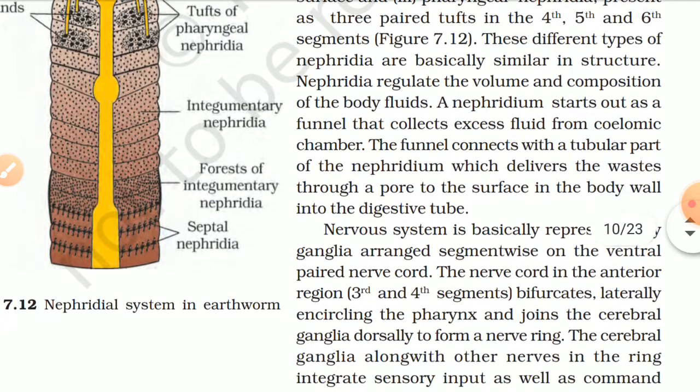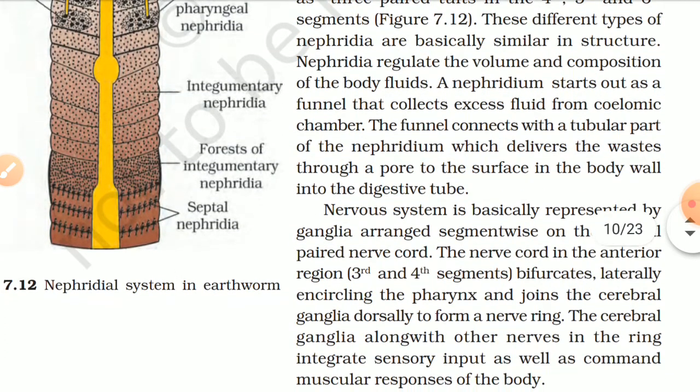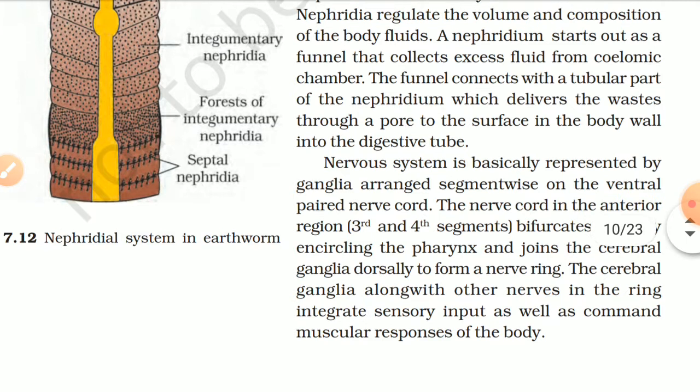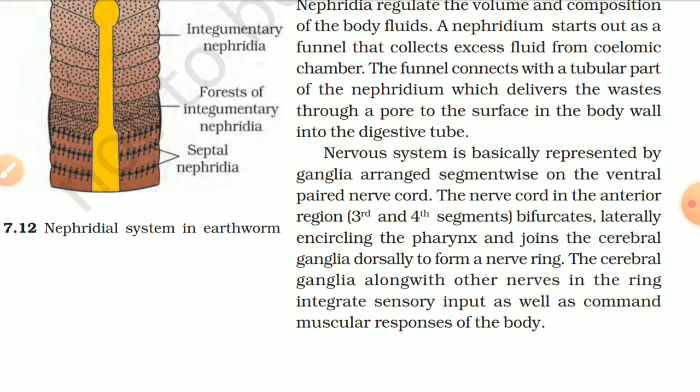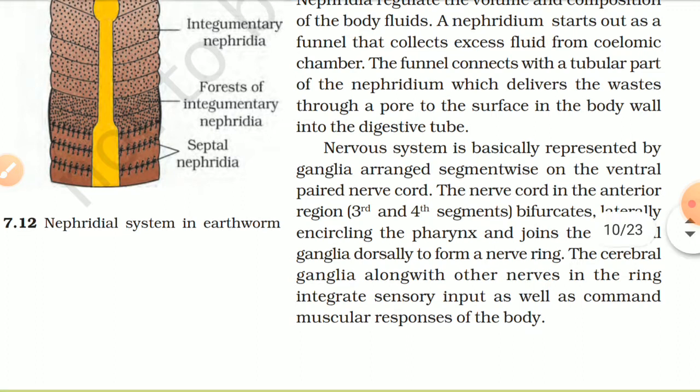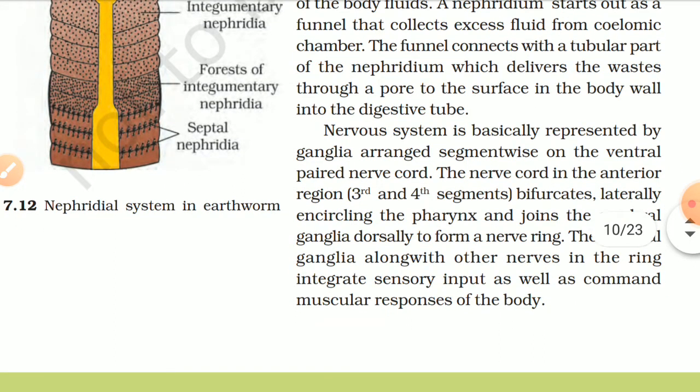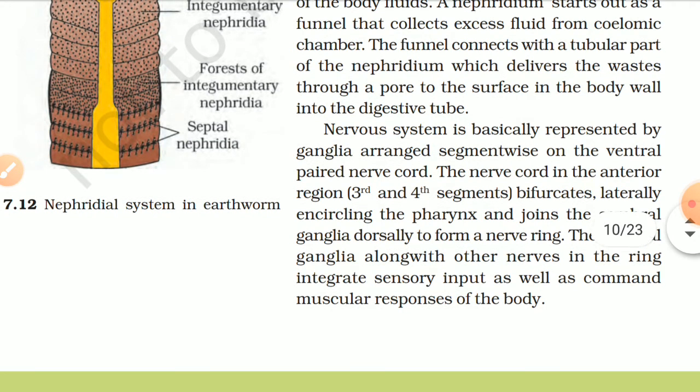Nephridia regulate the volume and composition of the body fluid. A nephridium starts out as a funnel that collects excess fluid from the coelomic chamber. The funnel connects with a tubular part of the nephridium which delivers the waste through a pore to the surface in the body wall into the digestive tube.